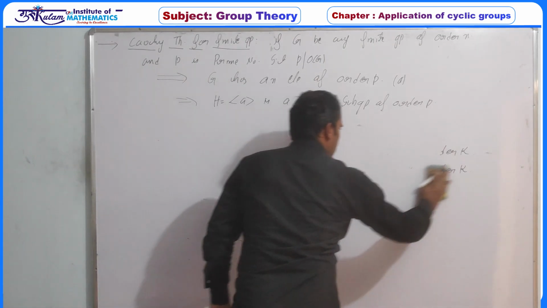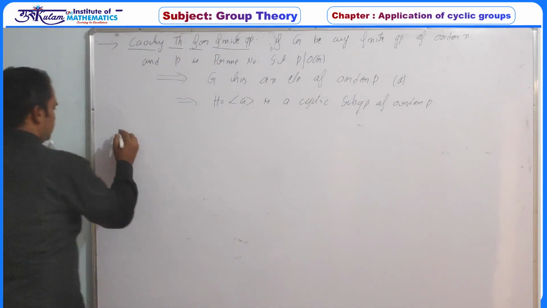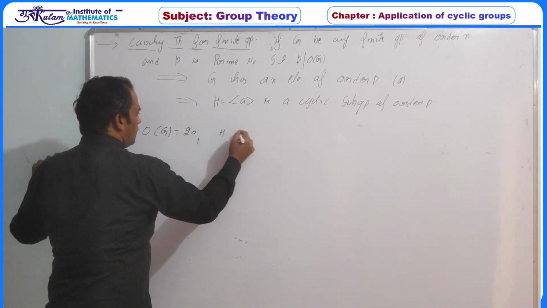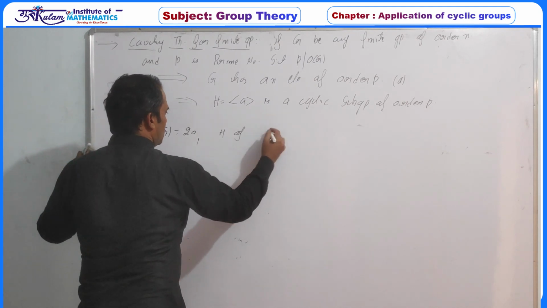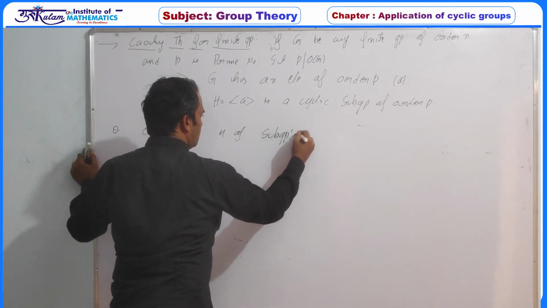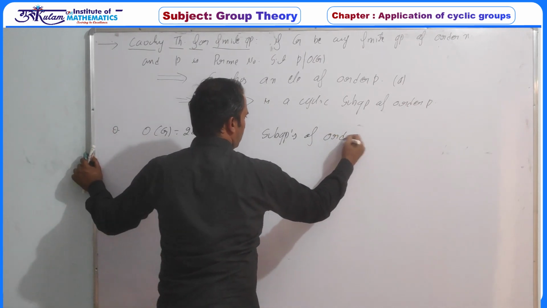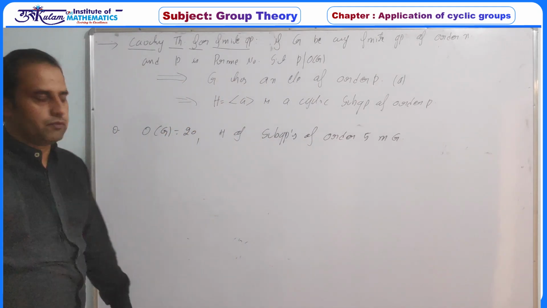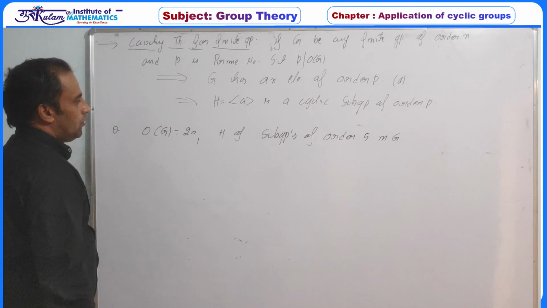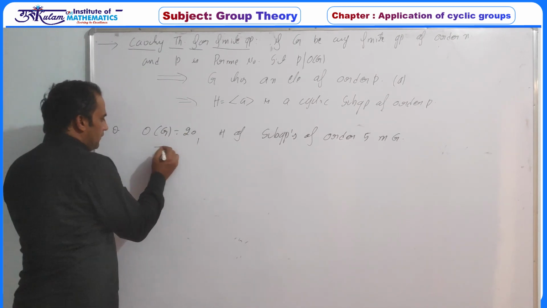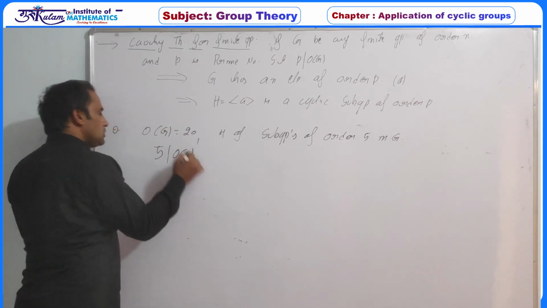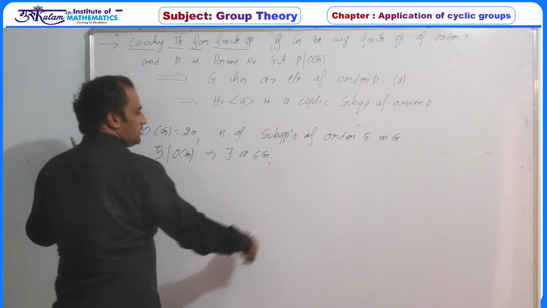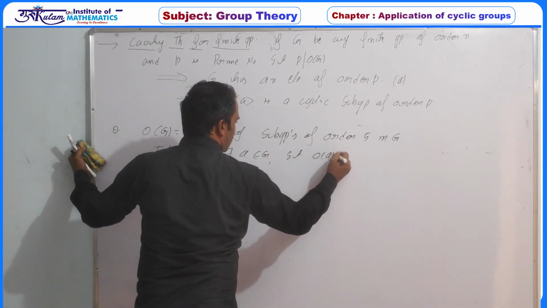So now come to that question. What is that question? Order of your group is 20, then number of subgroups of order 5 in G. G में 5 order के subgroups count करते हैं. Since 5 is a prime number and 5 divides order of G, so with the help of this Cauchy theorem implies that there exists A belongs to G such that order of A is 5.